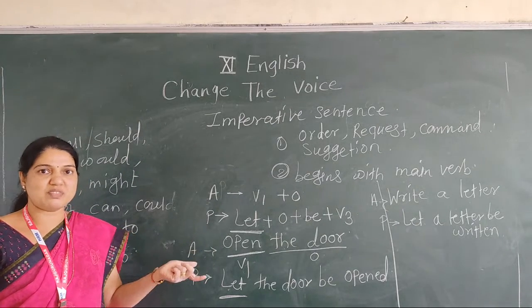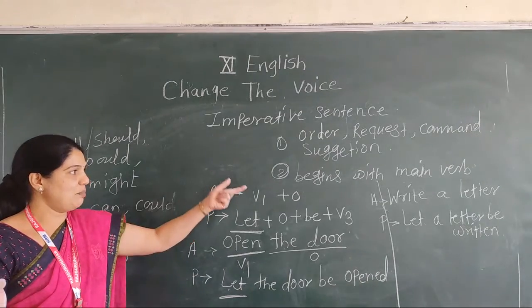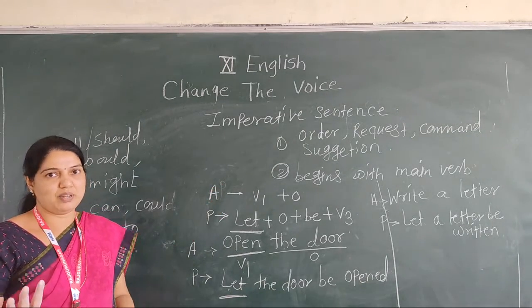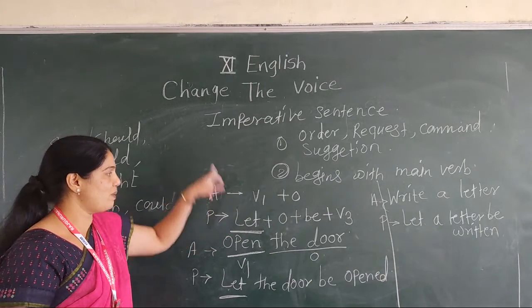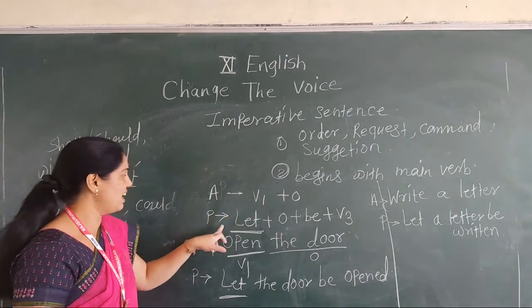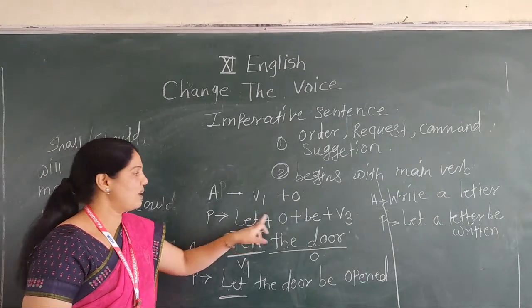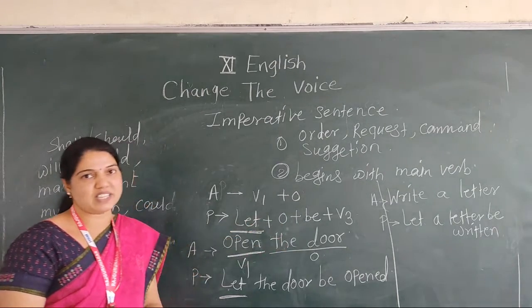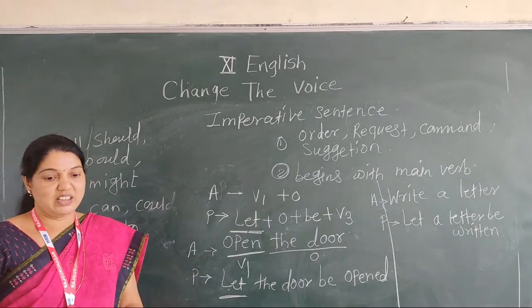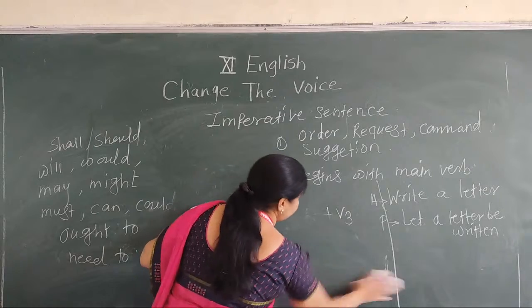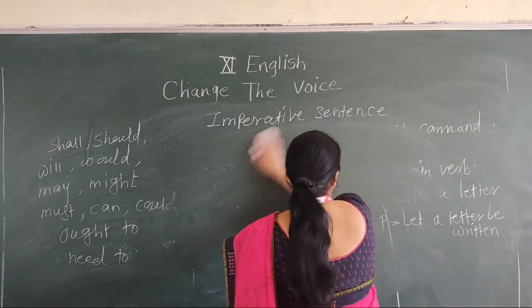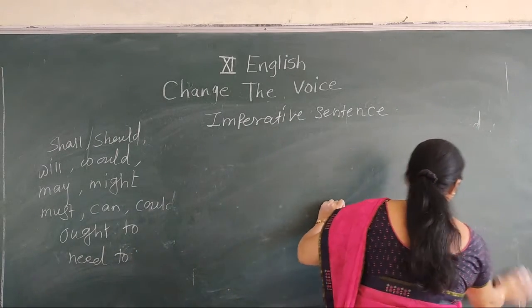Because there is no subject in an imperative sentence. It begins with only the main verb. Okay, now listen carefully. The active structure of an imperative sentence is main verb plus object, then the passive structure is let plus object plus be plus V3.